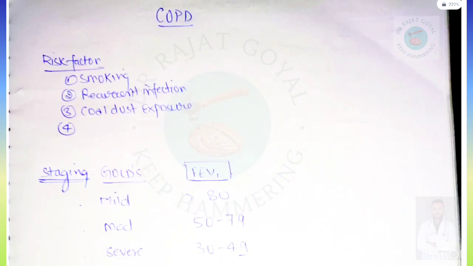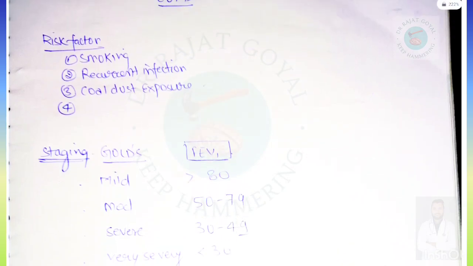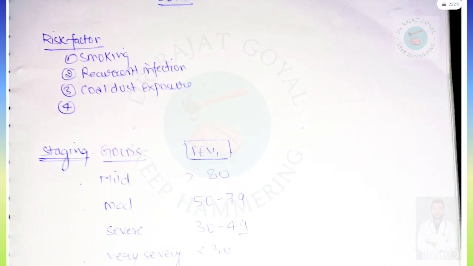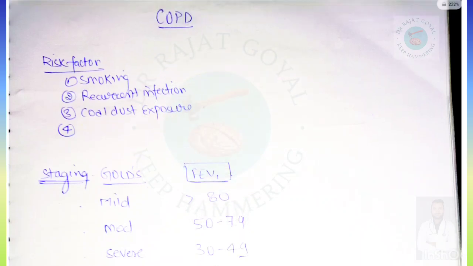Next topic is COPD. In COPD they asked about the risk factor. So risk factors for COPD will be smoking, recurrent infection, and coal dust exposure. But we know that coal dust exposure generally leads to coal worker pneumoconiosis, but it may lead to COPD exacerbation